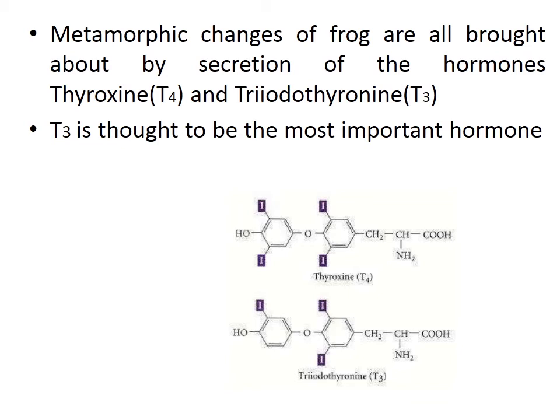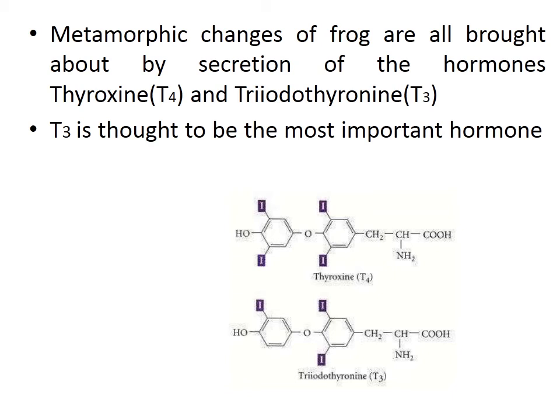In the course of development, the gills are covered by the operculum. The operculum is formed from two sides and they overlap each other, and the gills degenerate within this covering.